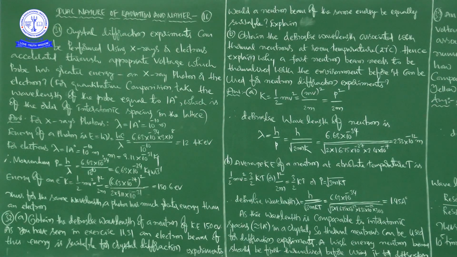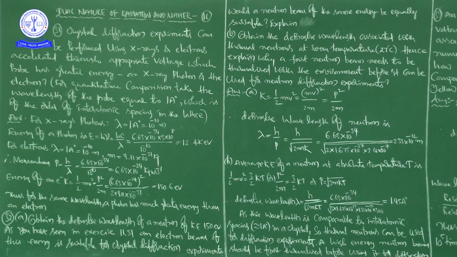Before going to discuss the answer, we will go through the problem once again. Obtain the de Broglie wavelength of a neutron of kinetic energy 150 electron volt. As we have seen in exercise 11.31, an electron beam of this energy is suitable for crystal diffraction experiment.